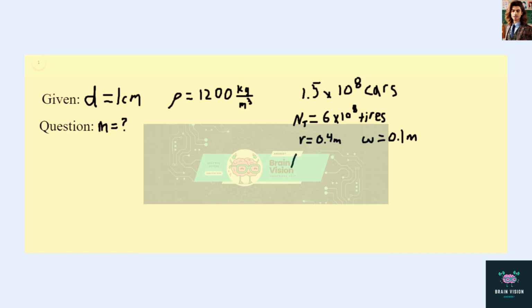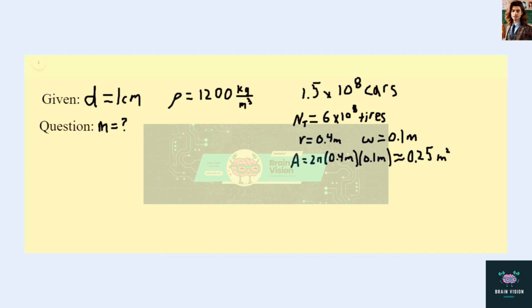Then the surface area of the tire is going to be equal to 2 pi r times w, which is 2 pi times 0.4 meters times 0.1 meters. This comes out to be about 0.25 square meters for the surface area.